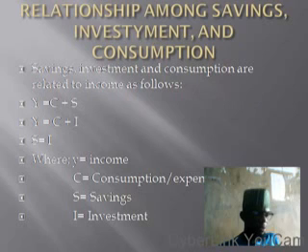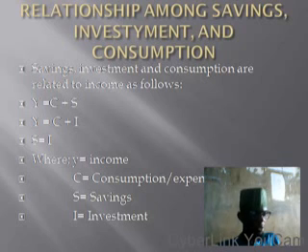I've told you that we have treated savings and investment, and today we are on consumption. We want to look at the relationship between these three concepts: savings, investment, and consumption. What are the effects one has on the other? Or what are the effects of these three on our national income, or on our personal income? Now let's look at something on our screen.